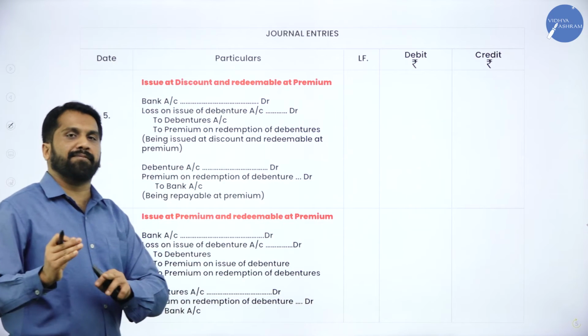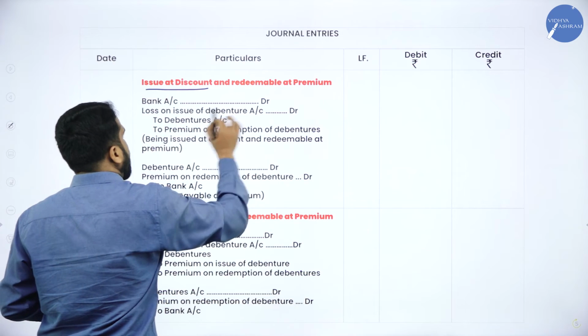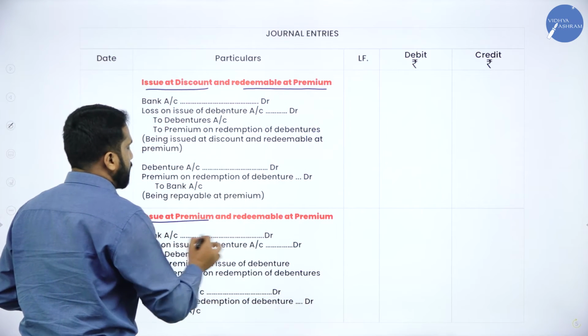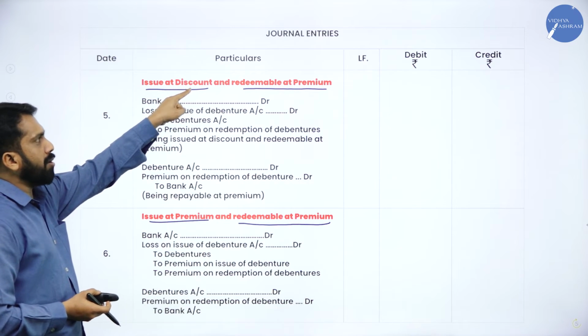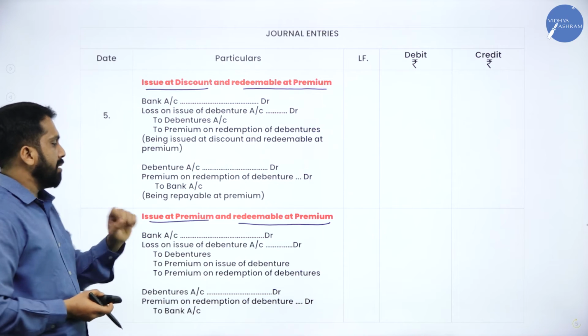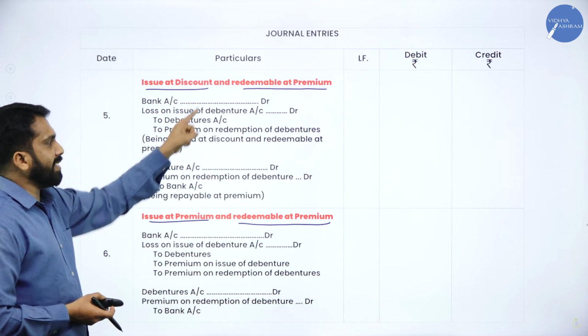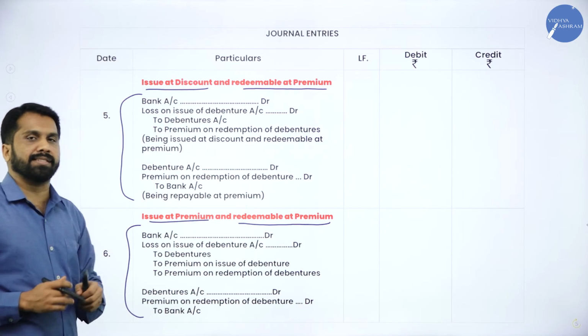One logic in 5 and 6: issue at discount, redeemable at premium; issue at premium, redeemable at premium. See, issue at discount, redemption at premium. Issue at premium, redemption also at premium. The heading is changed, but the journal entry is 100% same.